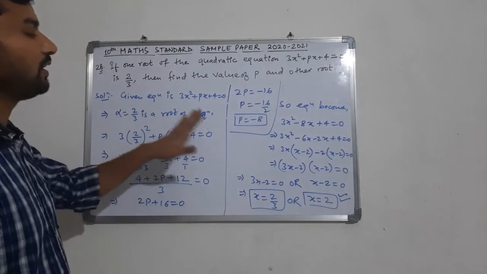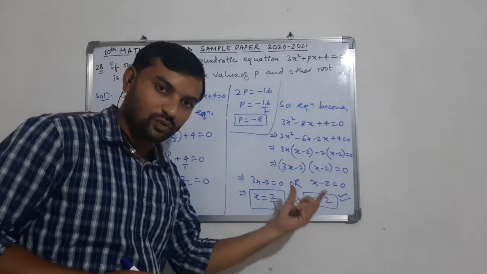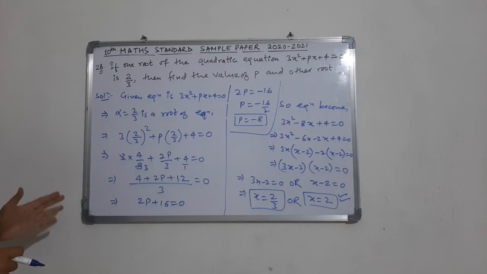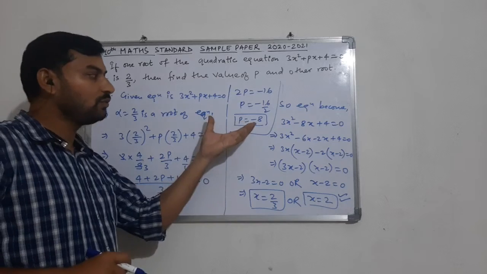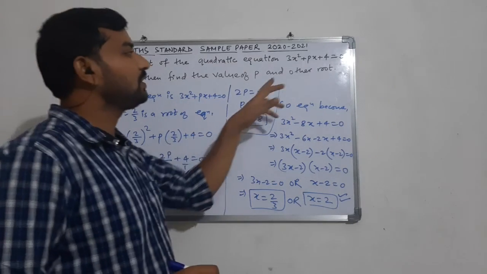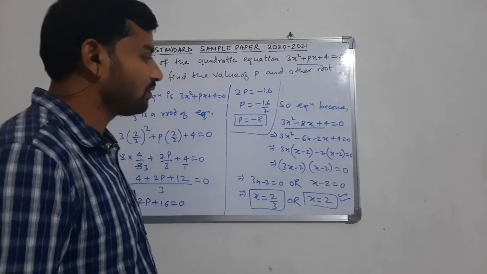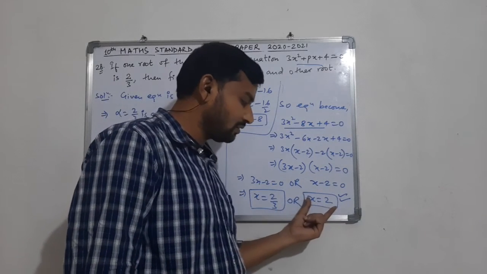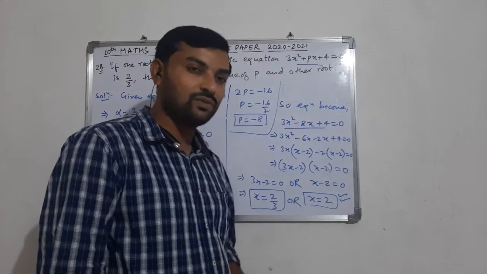So in the final answer, the value of p is minus 8 and x is equal to 2, which we have calculated by using a very simple concept. If a root is known to us, it will satisfy the given equation. So from there we get the value of p, and then when we substitute this value of p in the given equation, the equation becomes 3x square minus 8x plus 4 is equals to 0. So finally the values of x are 2 by 3 and x is equals to 2. This is already given in the question, so the other root is x is equals to 2 by 3.